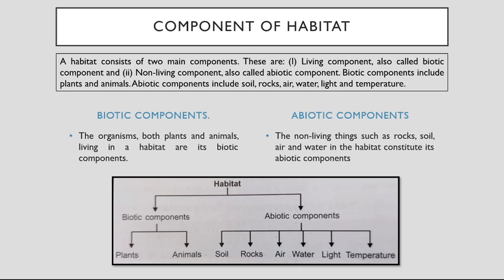Okay, let's move further. Biotic components. The organisms, both plants and animals, living in the habitat are its biotic components. Okay, this is the definition. The non-living things such as rocks, soil, air and water in the habitat constitute its abiotic components. Okay, here one chart is given, which gives an overview of biotic components and abiotic components. You can have a look at that.